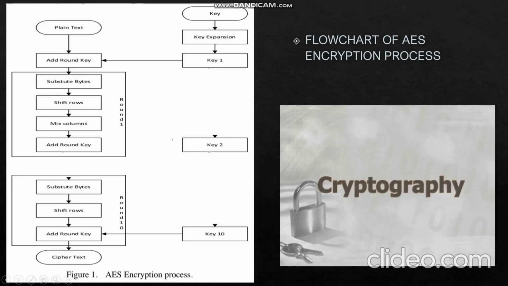You can see the round 10. In this, we first substitute the bytes, then shift rows, and then add round key. In add round key, key 10 is involved, and their combination gives us the ciphertext.